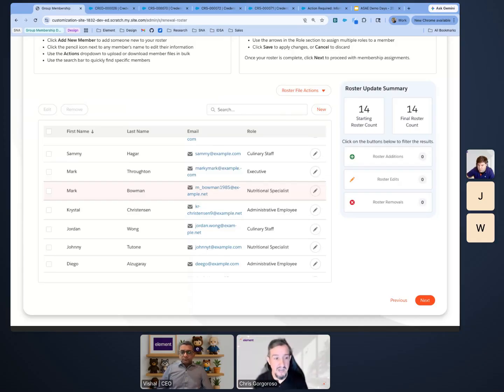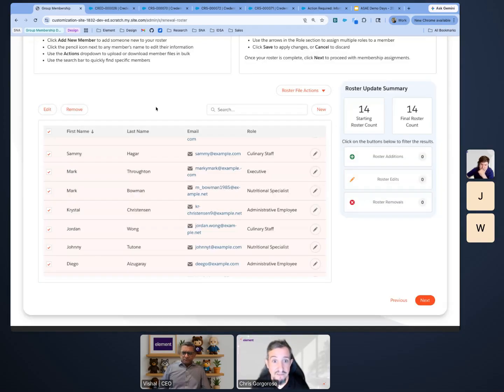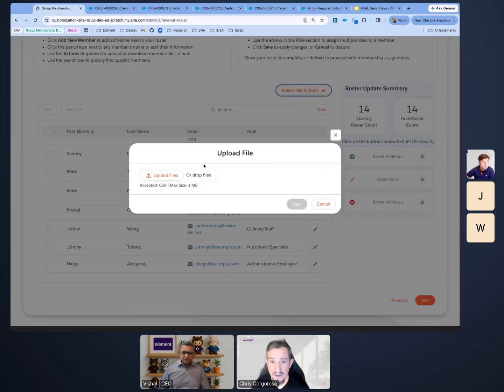And in our demos, we just mark it for removal, which triggers a marketing campaign, or whatever we want to do with the database. How do we want to make sure that we're keeping that relationship with those individuals, even though the administrators have removed them from their roster? Additionally, if I want to edit en masse, I can update values specifically. I can remove en masse if I wanted to. But if I had 200 people, that is not going to suffice. So we also have the ability to upload a file.